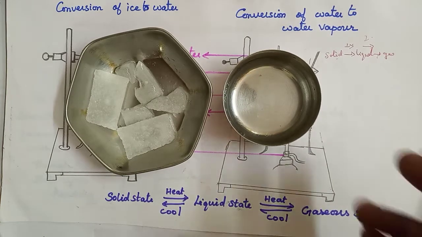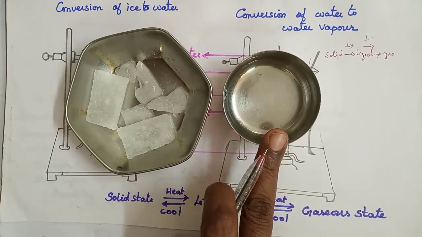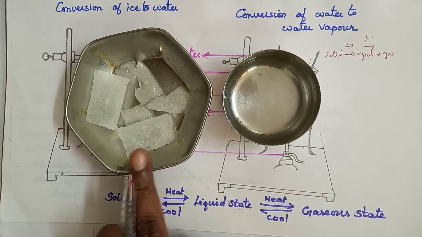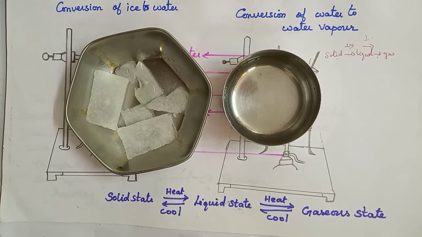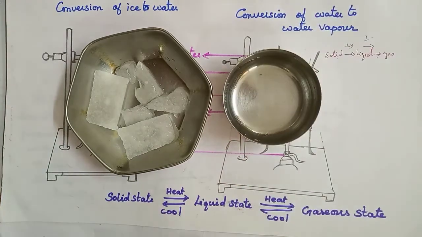For example, here water vapor is there. After it cools down, what happens? Again it becomes water. Again from the water, if you freeze it, what happens? It becomes ice cubes. So it is a reversible process. This is known as interconversion of states of matter.